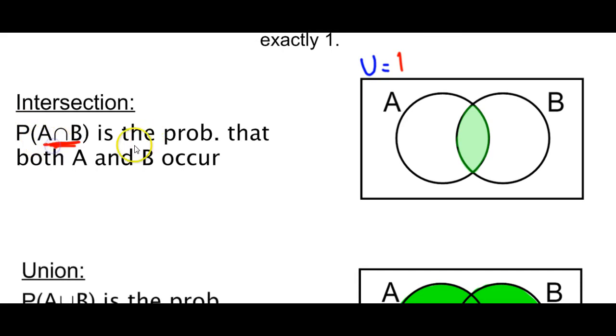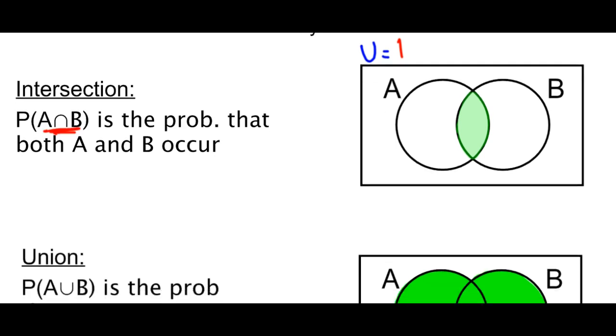A and B is the probability that both A and B occur at the same time, and that's the inside. And the reason why I give you guys these Venn diagrams is you guys are going to have to make these Venn diagrams using the probabilities. And if you know what probability they're asking for, as in the shaded region, then it's a lot easier. So please write these Venn diagrams down or draw these Venn diagrams.